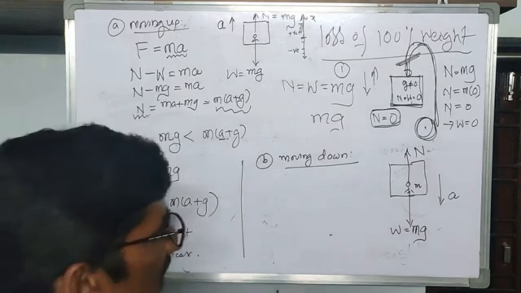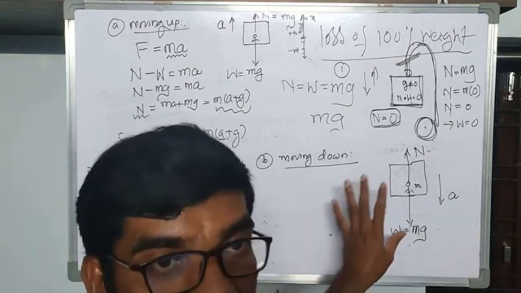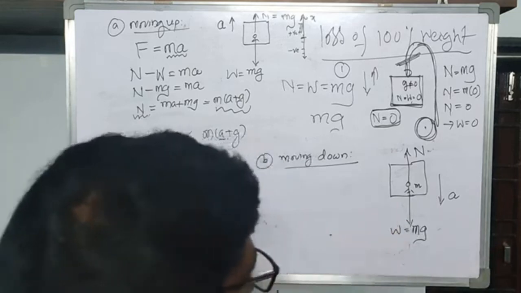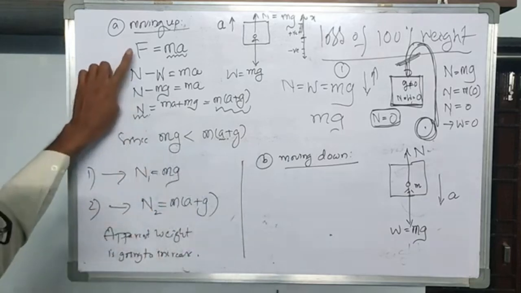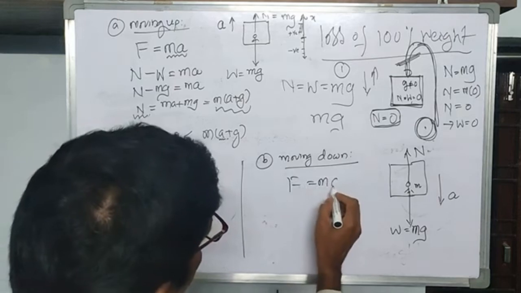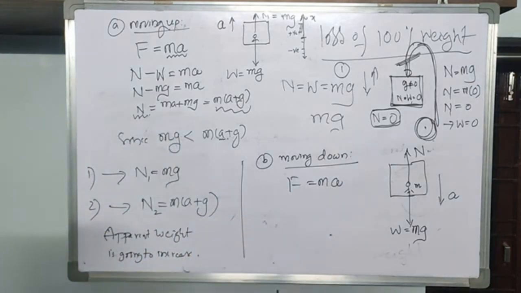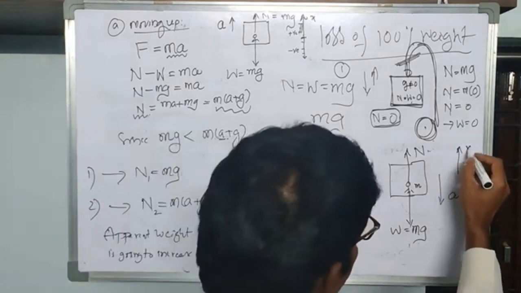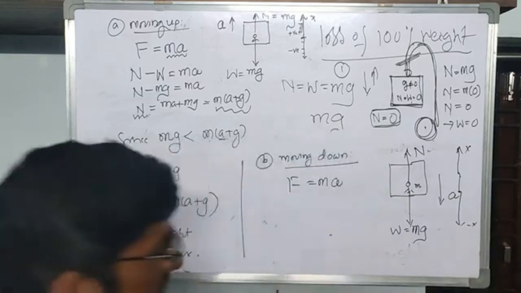See, some normal reaction will be there. This is a result of all the other forces acting on that person, including his own weight. Here, how to modify this equation? Here also you are going to apply Newton's second law, F is equal to ma. But how to write this net force here? In this case, again you take this direction as the positive x direction and this direction as the negative x direction.